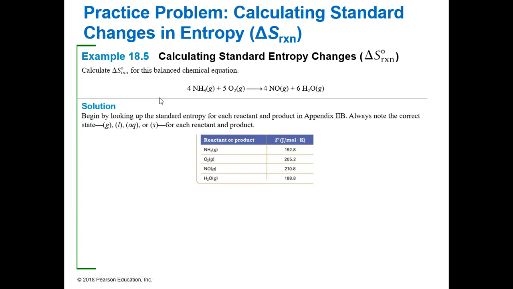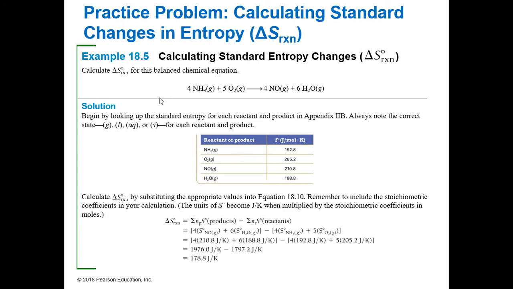So once you have all of the values in the chart, you can go ahead and write your equation. Delta S, we said, is going to be the sum of the moles of our products minus the sum of the moles of our reactants. So the first thing we're going to look at is our products, right? Because our reaction is products minus reactants. So n of our product. Our first one, we have NO. We have 4 of those.